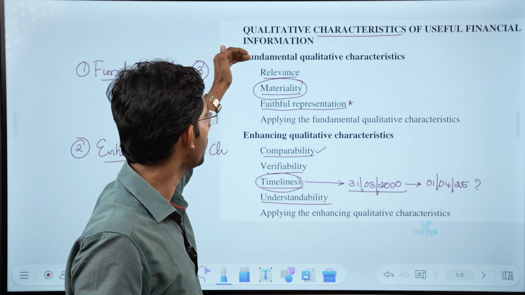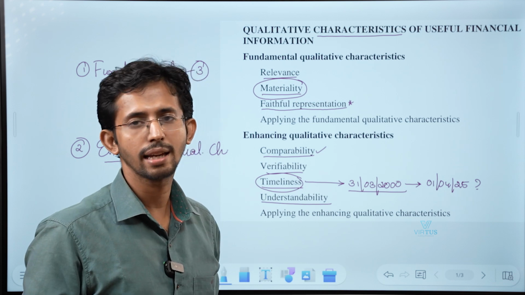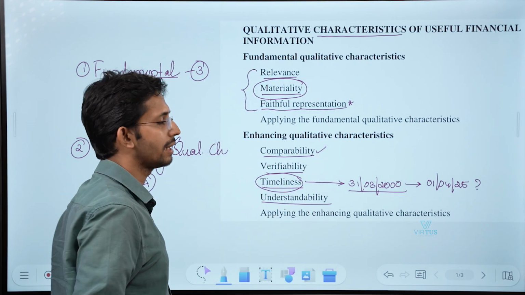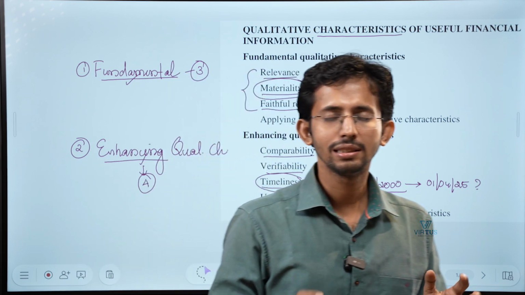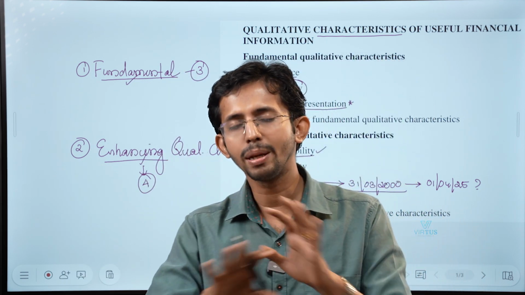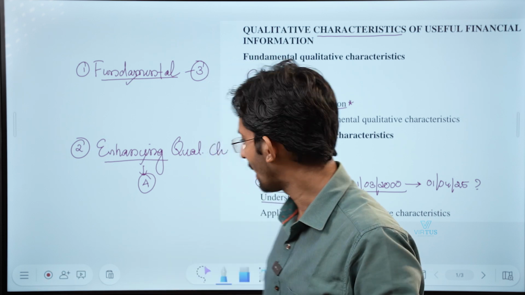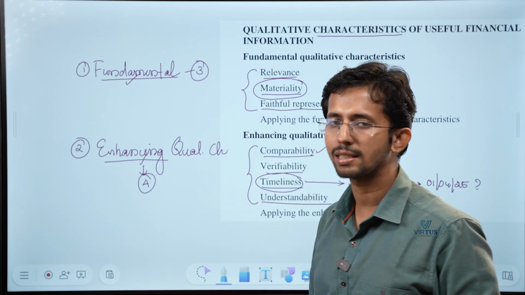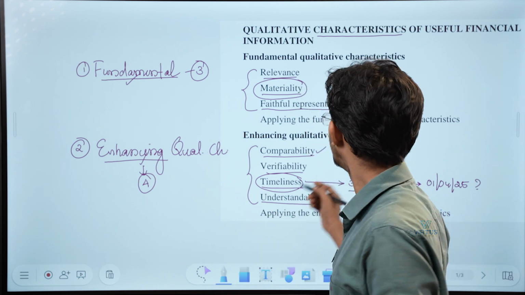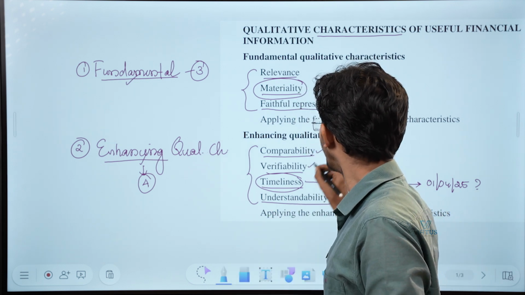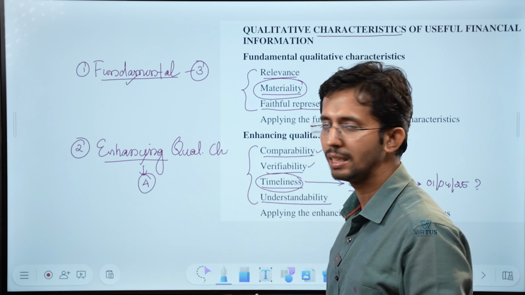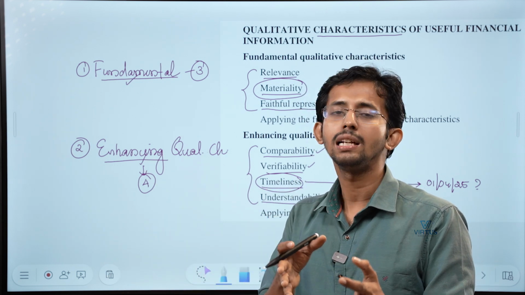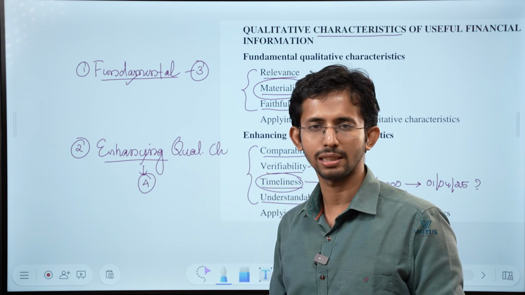We have discussed fundamental as well as enhancing qualitative characteristics. If any one of the fundamental qualitative characteristics fails, then such financial information cannot be called useful financial information. Whereas all four enhancing qualitative characteristics are also very important, but suppose it is not verifiable or not presented timely, you can't say that it is not useful, but this is also important. This will enhance the quality of the financial information.